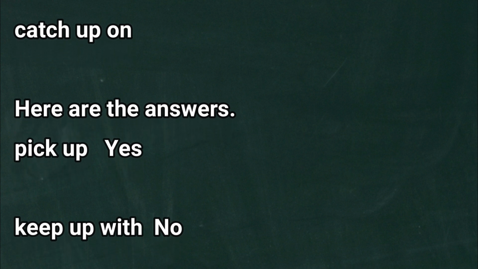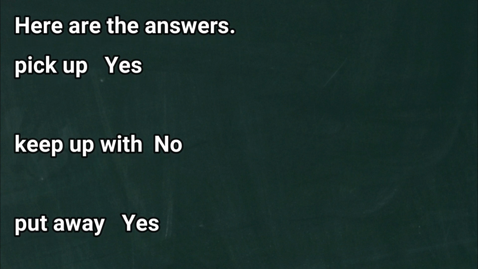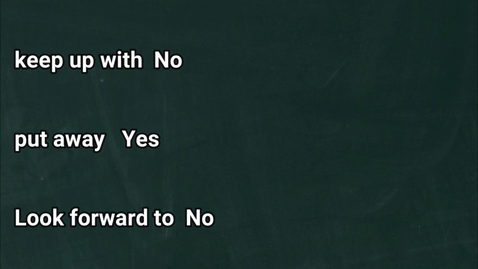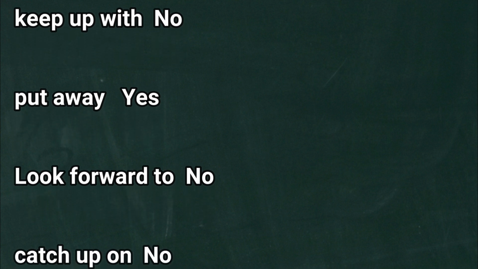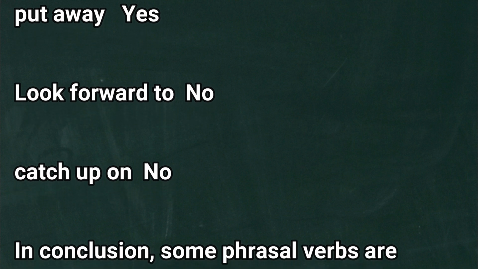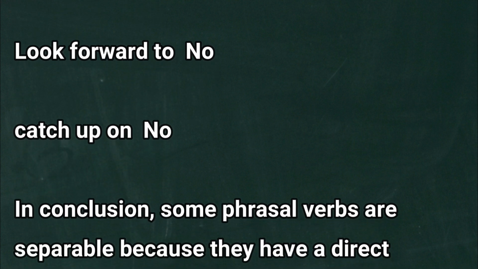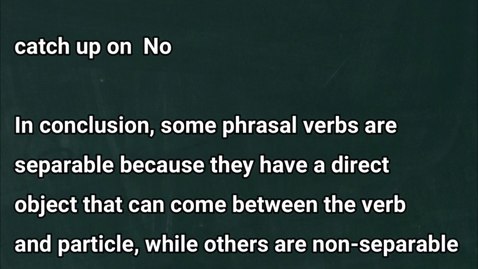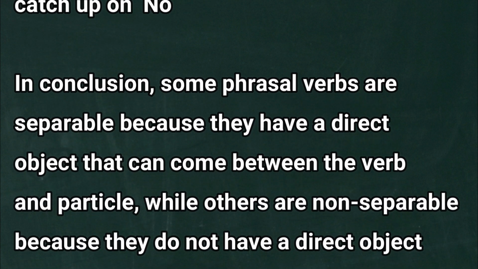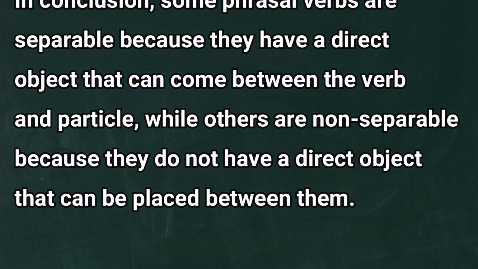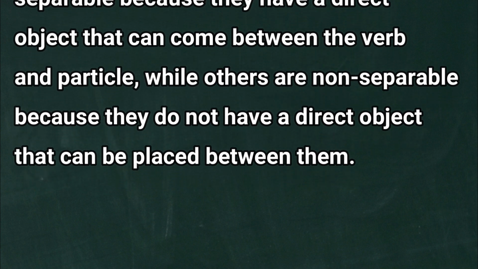Here are the answers. Pick up. Yes. Keep up with. No. Put away. Yes. Look forward to. No. Catch up on. No. In conclusion, some phrasal verbs are separable because they have a direct object that can come between the verb and particle, while others are non-separable because they do not have a direct object that can be placed between them.